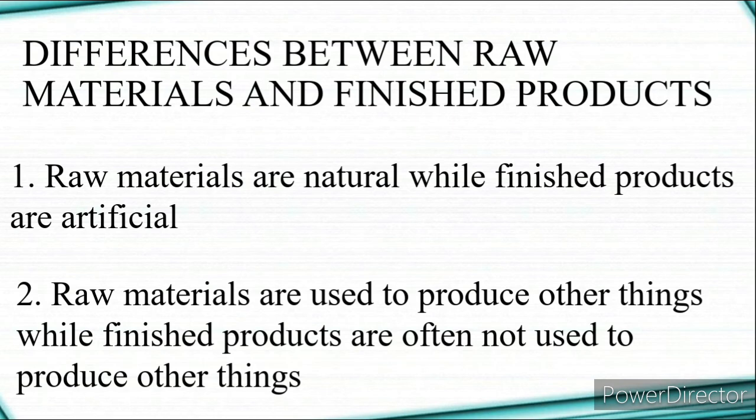Raw materials are used to produce other things. For example, cocoa is a raw material and is used to produce other things like chocolate. Raw materials are used to produce other things, while finished products are often not used to produce other things.